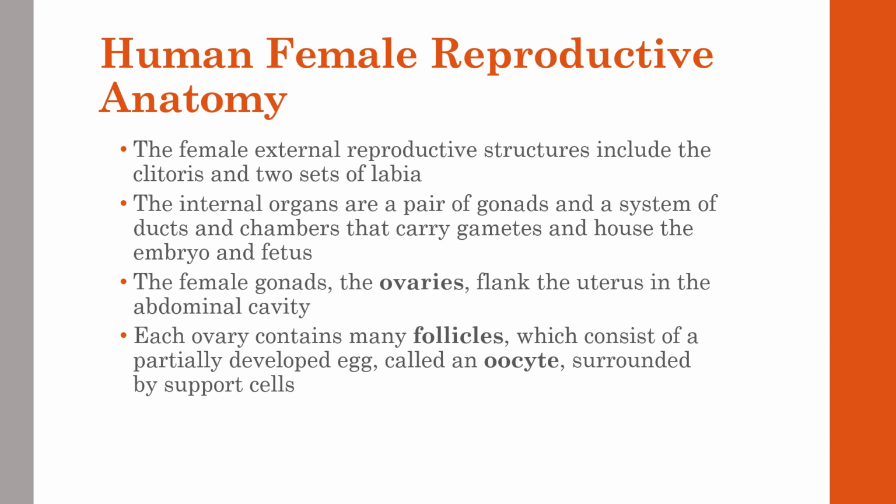Moving to human female reproductive anatomy, we're going to be talking about a lot of external structures, such as the clitoris and two sets of labia. The internal organs include the gonads and the structures that contain the embryo and the fetus. The female gonads are the ovaries, on the flanks of the uterus in the abdominal cavity. Each ovary contains follicles, which consist of a developing egg, an oocyte, surrounded by supporting cells, which help the egg before it is fertilized.